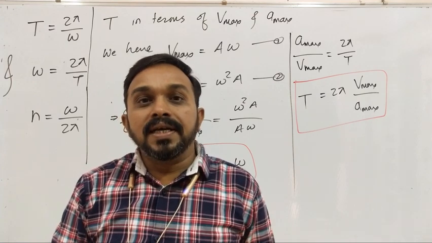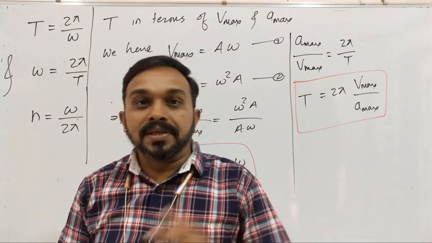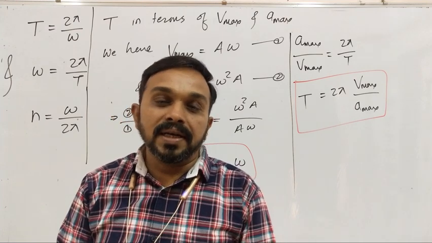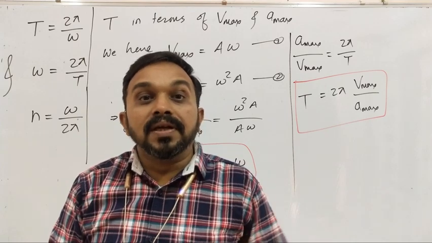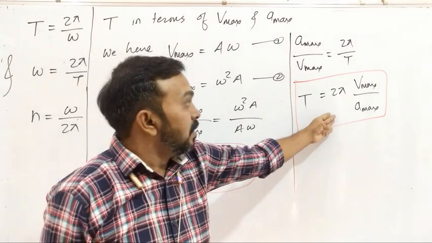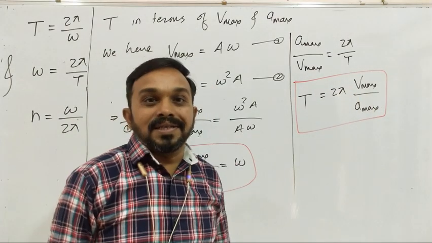Now the maximum velocity of the particle is, suppose, 4 centimeter per second. Maximum acceleration of the particle is, suppose, 2 centimeter per second square. Calculate the time period. You can calculate the time period by this formula. So time period T is equal to 2 pi Vmax upon maximum acceleration.